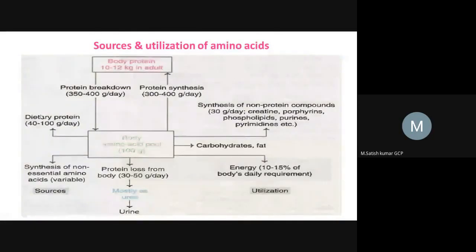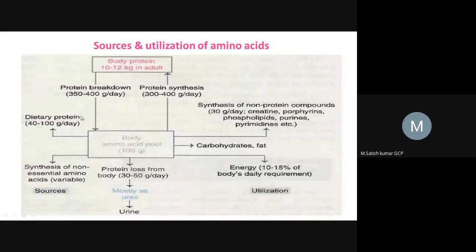The digestive tract releases zymogen in an inactivated form, but when a protein diet comes inside, the inactivated zymogen gets converted into the activated form. The activated zymogen acts on the protein, the chains are broken, and finally they convert into amino acids, which reach the amino acid pool.